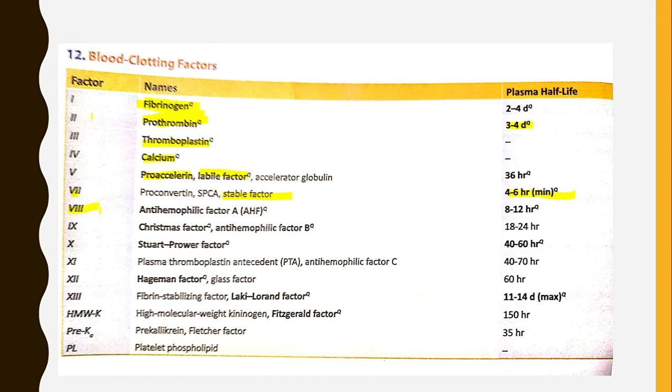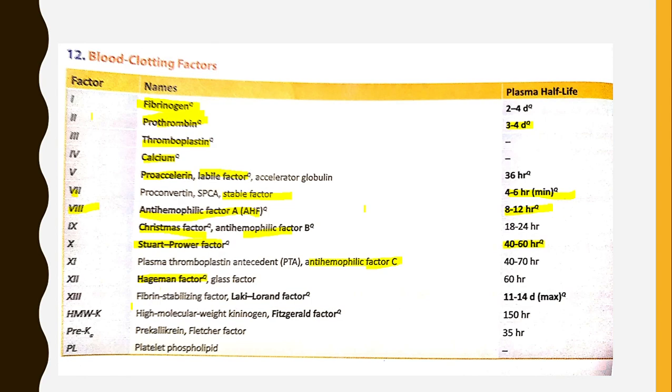Factor number 8 is anti-hemophilic factor A with a plasma half-life of 8 to 12 hours. Factor number 9 is Christmas factor or anti-hemophilic factor B. Factor number 10 is Stewart-Prower factor with a plasma half-life of 40 to 60 hours. Factor number 11 is anti-hemophilic factor C. Factor number 12 is Hageman factor or glass factor.